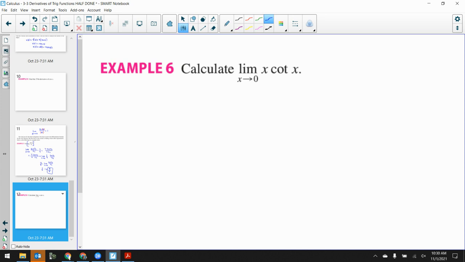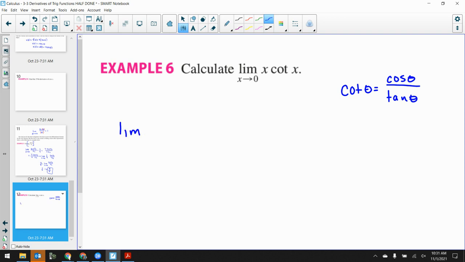Now, I need to have it as a fraction, though, right? Because it's sine theta over theta. And it's sine, not cotangent, right? So maybe there's something else I need to use here. Well, what is cotangent? Cosine over sine, right? Because tangent is sine over cosine. So cotangent is cosine over sine. Cotangent theta is cosine theta over tangent theta. Okay, well maybe that'll help us then.